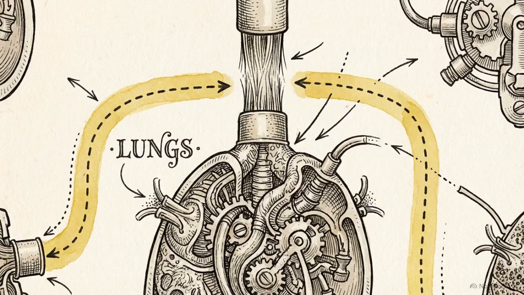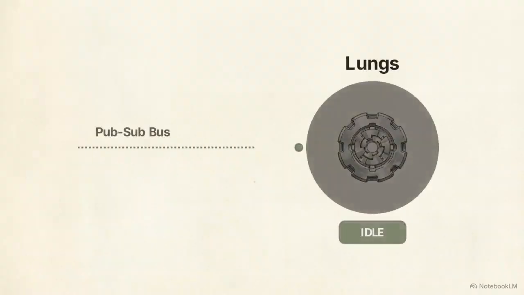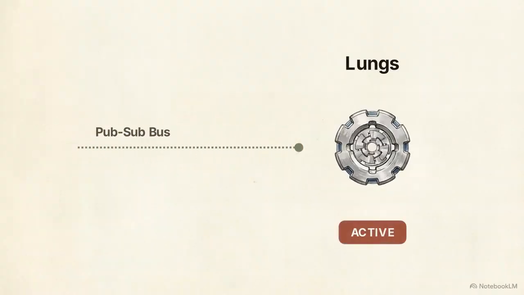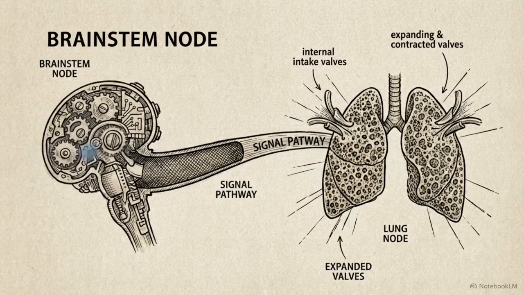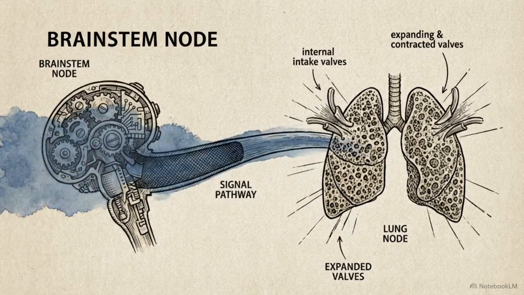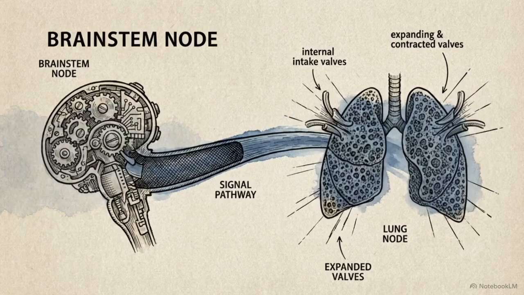Then we instantiate the lungs task. This introduces our critical architectural dependency. The lungs lack internal pacing. They will only execute their gas exchange logic upon receiving the specific respiratory drive event from the pub-sub bus. Breathing is not a global biological state. It is a strict publisher-subscriber dependency between 2 isolated daemon processes.